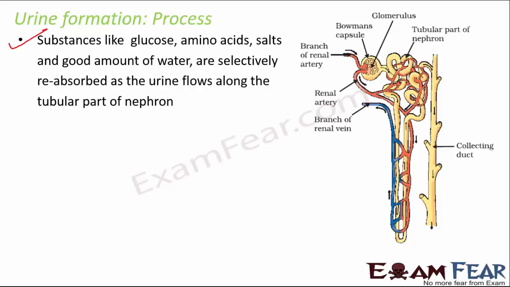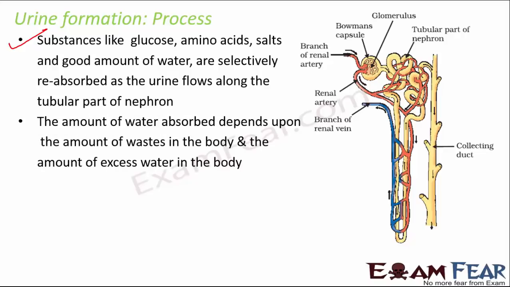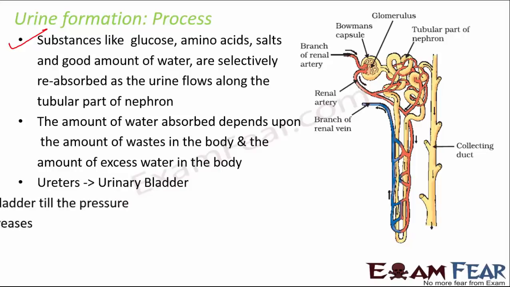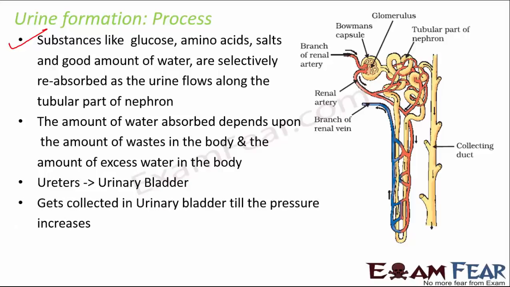If you look at each of these nephrons, they have this coiled tube-like structure where this entire filtration process takes place. The amount of water absorbed depends upon the amount of wastes in the body and the amount of excess water in the body, because our body needs to be hydrated. You just cannot take out all the water from the body. Only the excess amount of water will be taken out, and then all the waste products will be thrown out with that water, and that is what we call urine. Right, so this is how urine formation takes place.